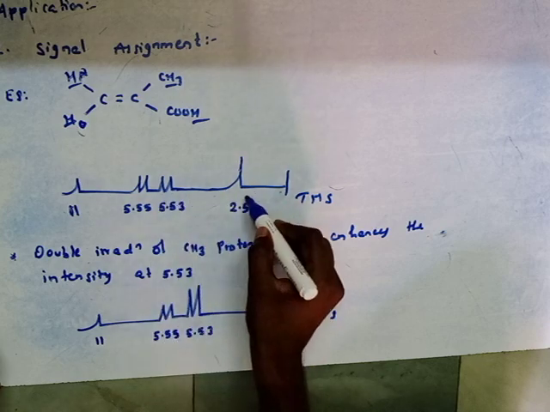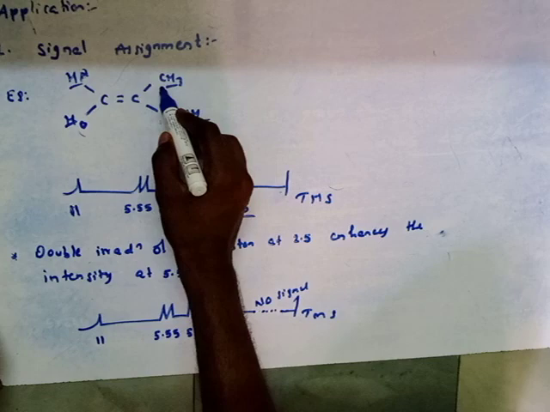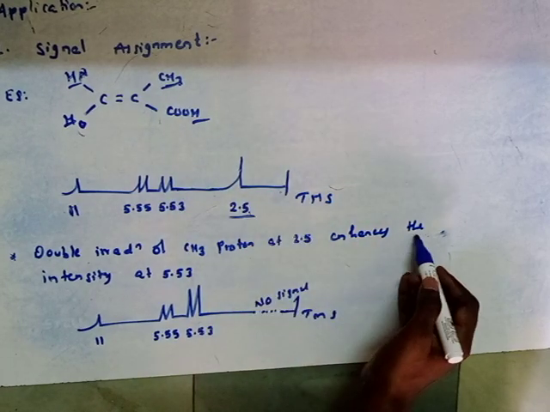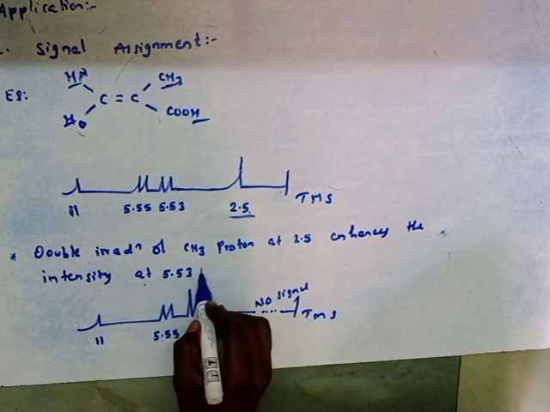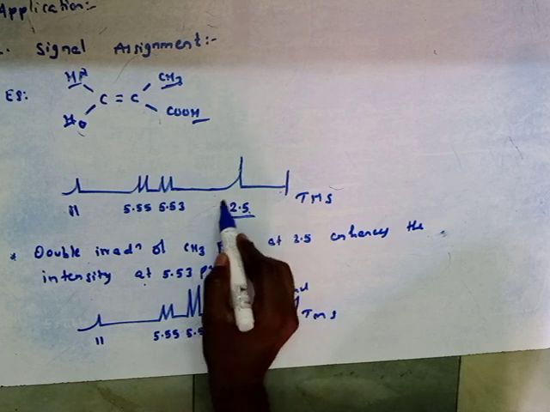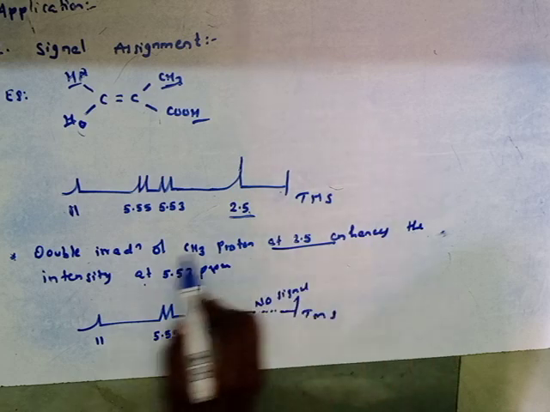The double irradiation of this methyl group at 2.5 enhances the intensity of the signal at 5.53 ppm.